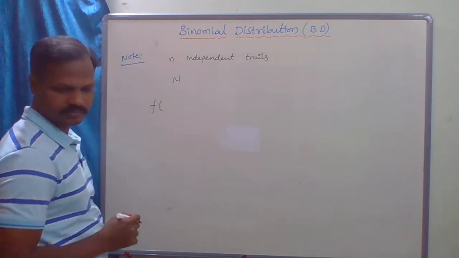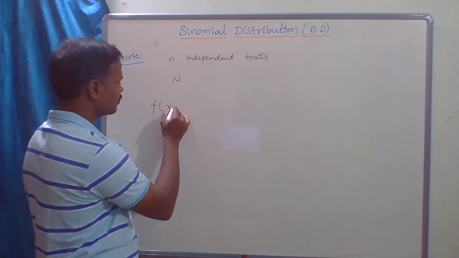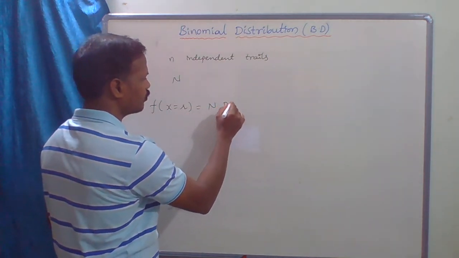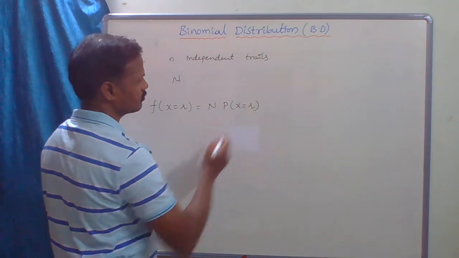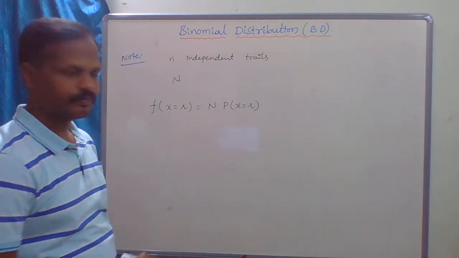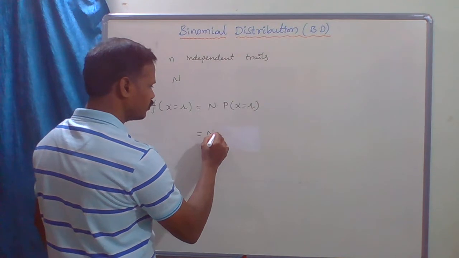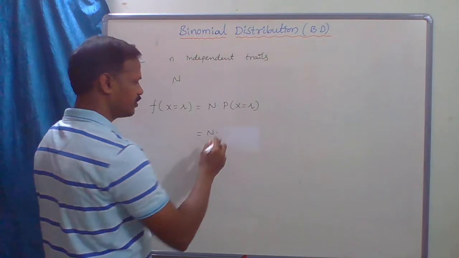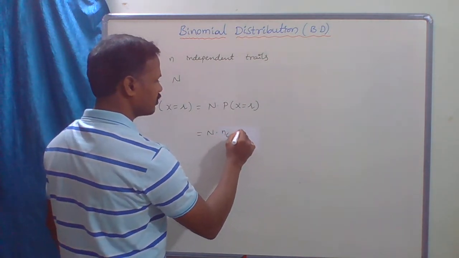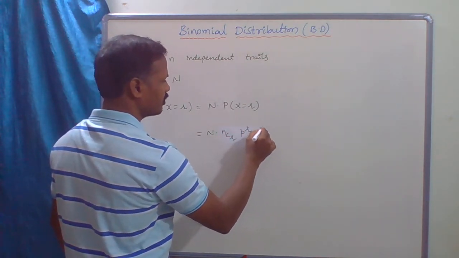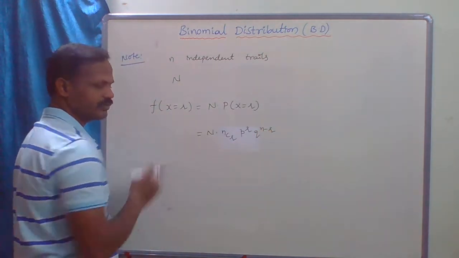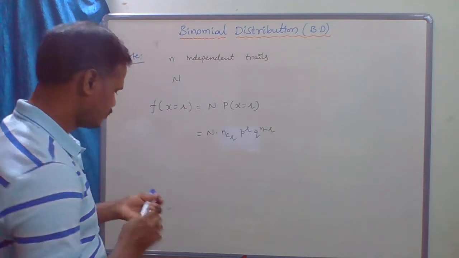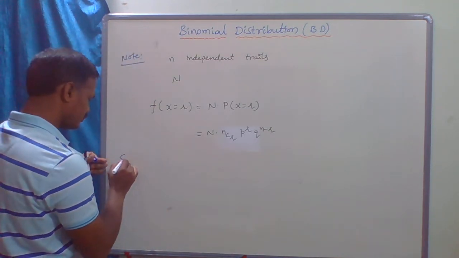f of x equal to r equals N into probability of x equal to r. So this is the Bernoulli trial, which is nCr p power r q power n minus r. So this is the frequency distribution. Clear? I will give one example for this note point.